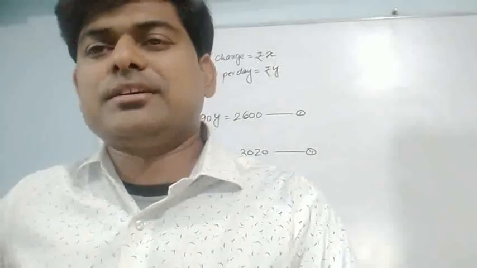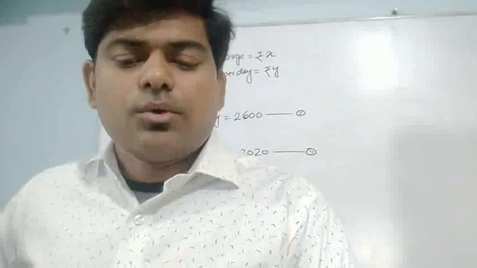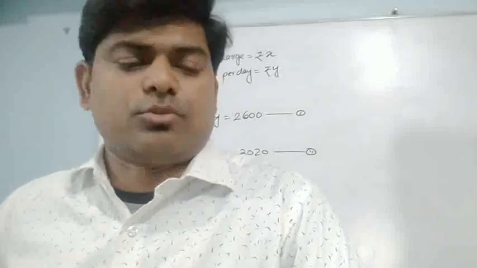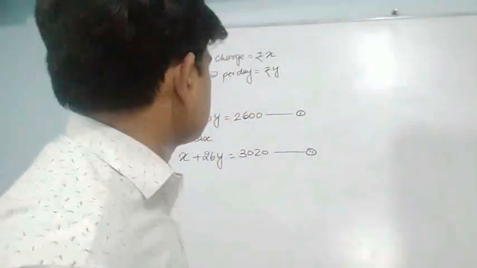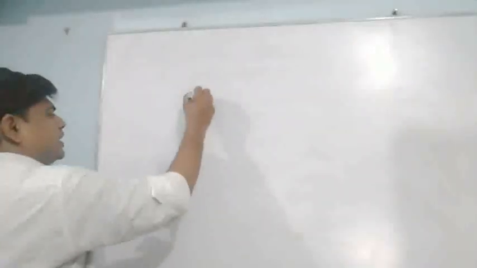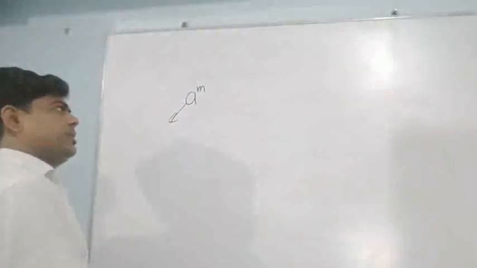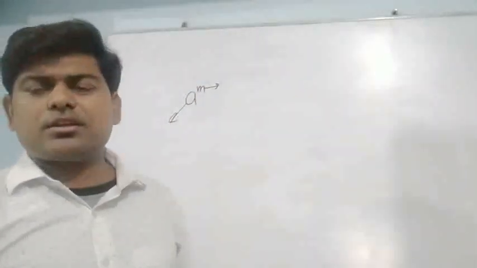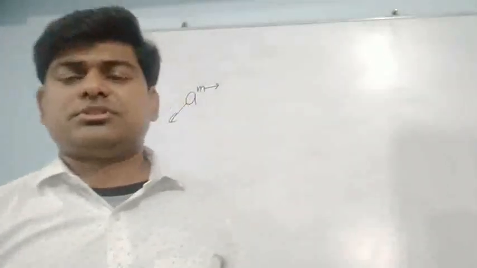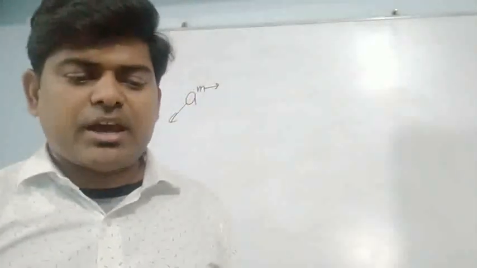Actually exponent and indices are almost the same thing. Why has the name been changed? Because last year when we were talking about the exponent, we discussed a number, suppose a to the power m. That a is called the base and that m is called the power, or in other words the exponent. But last year m was often a positive integer. We had m as an integer.